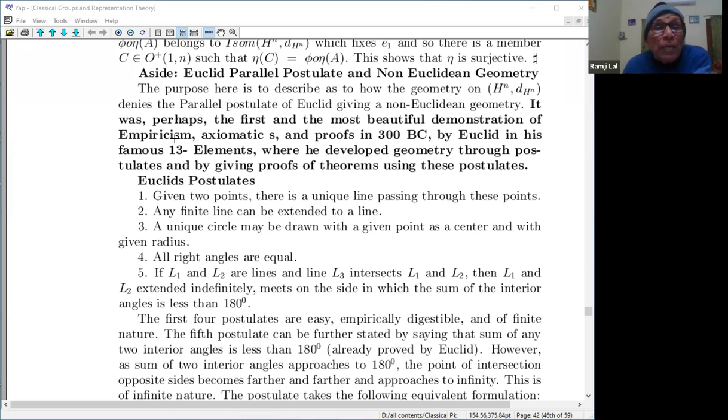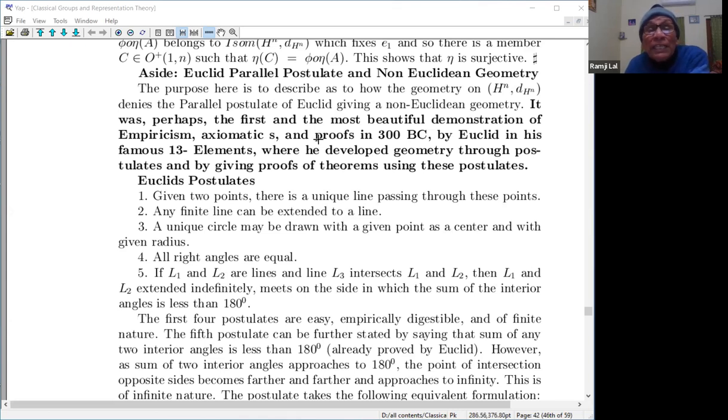So the empiricism ultimately culminating to axiomatics. Empiricism culminating to axiomatics, and then using these axiomatics, how to deduce some more things which perhaps would have been taken as observation, but can be proved over here. So what is the concept of proof? That is the first, and I think that was the first thing.